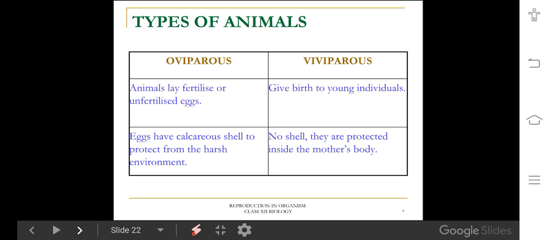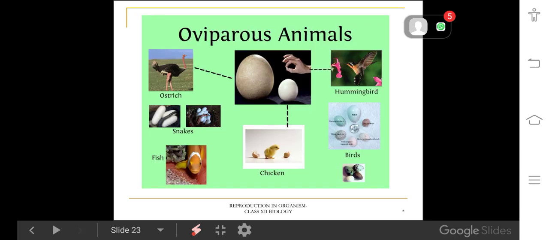These eggs are also called cleidoic eggs because a hard calcareous shell covers them. But in viviparous organisms, no shell covers them. They are called non-cleidoic eggs. These are some pictures of oviparous animals like ostrich, hummingbird, the smallest bird, snakes, chicken, fish, birds.